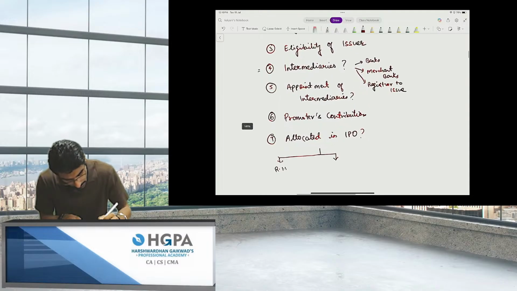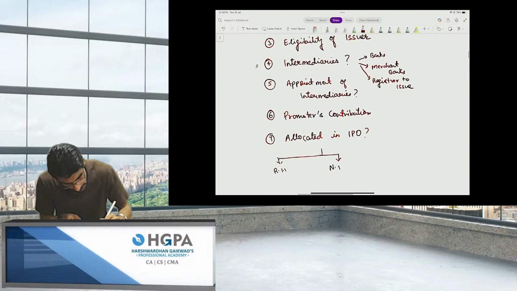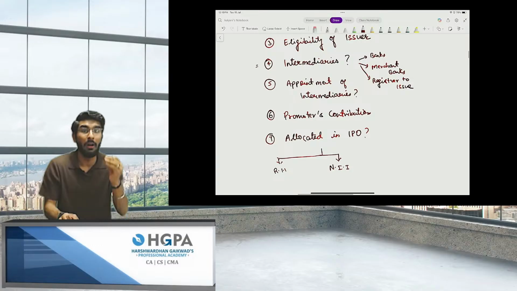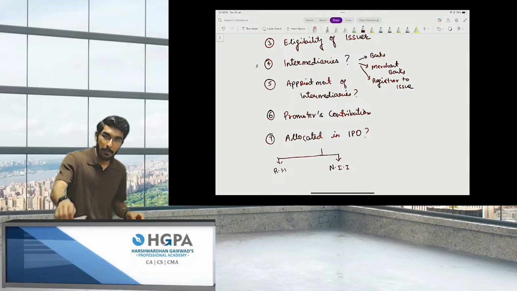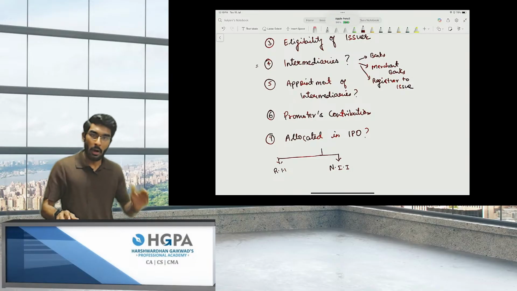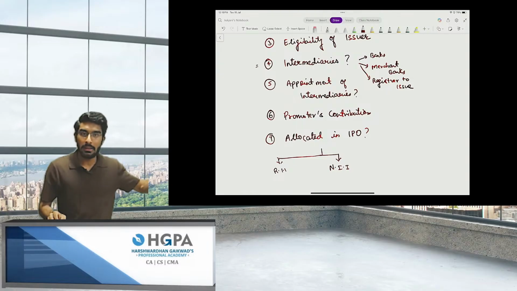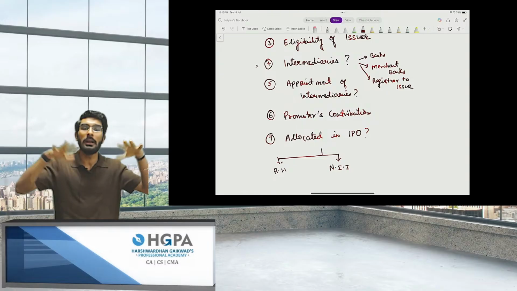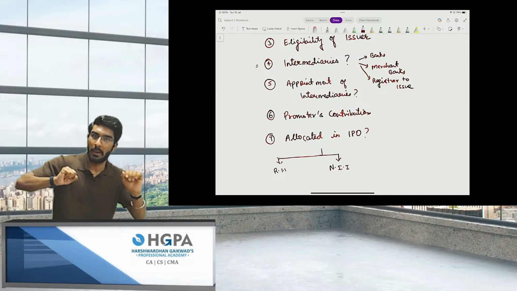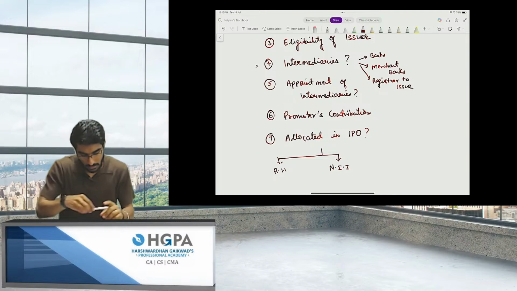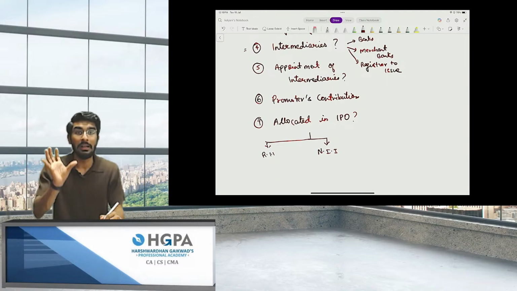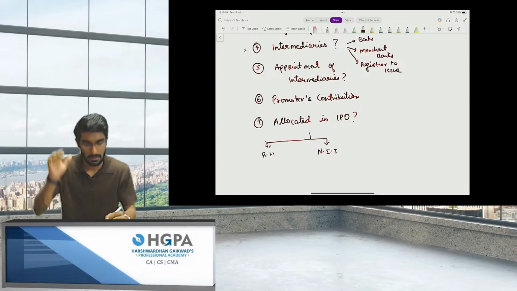Then come non-institutional investors. Non-institutional investors means the players who are not companies, but have lots of money compared to us, like Mukesh Ambani, Nikhil Kamath. These are called non-institutional investors, big rich people.